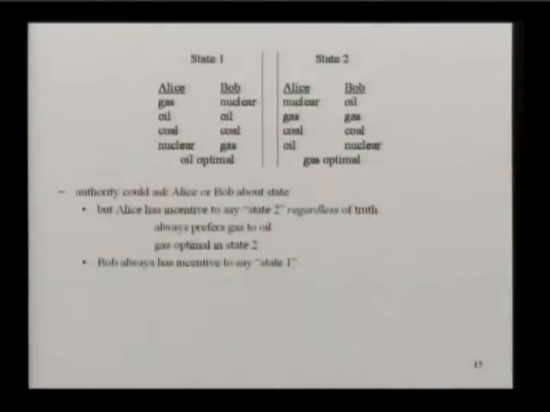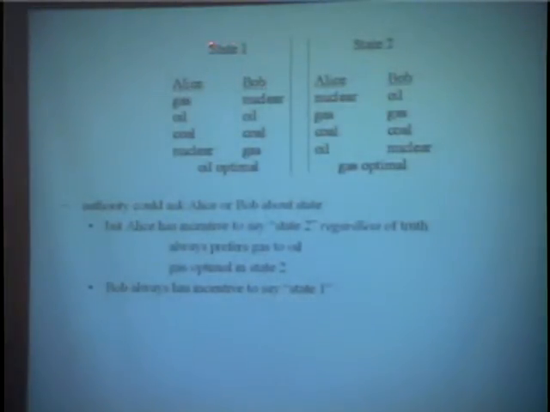Bob is going to do just the opposite. He has the incentive always to say state 1, because he always prefers oil to gas. Notice that in state 1, Bob prefers oil to gas, and in state 2, Bob prefers oil to gas.